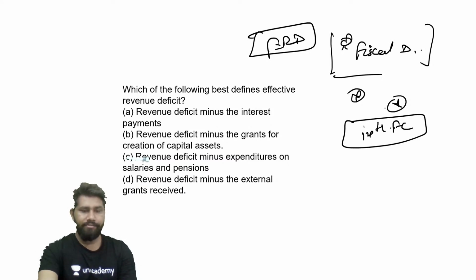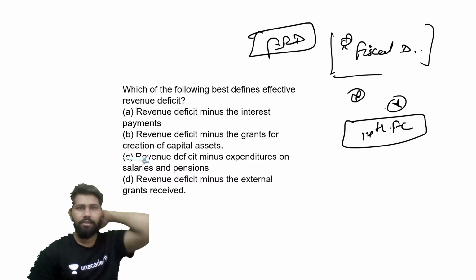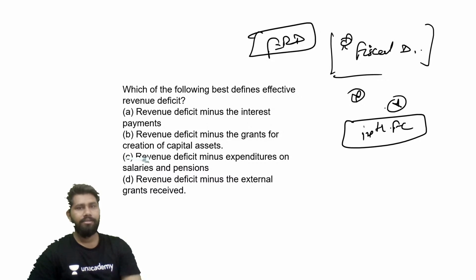Effective revenue deficit. Answer it fast, guys. Answer it fast. Very important for all of the students to answer these kind of questions. Revenue deficit minus interest payment. Revenue deficit minus the grants for the creation of capital assets. Revenue deficit minus expenditure on the salaries and pensions.